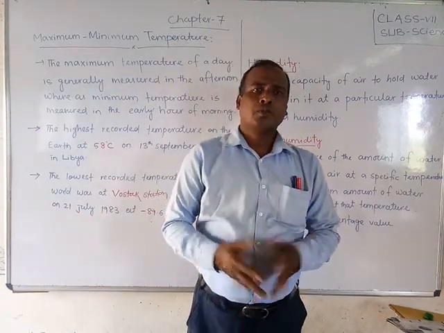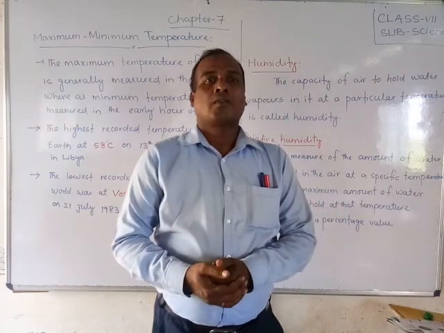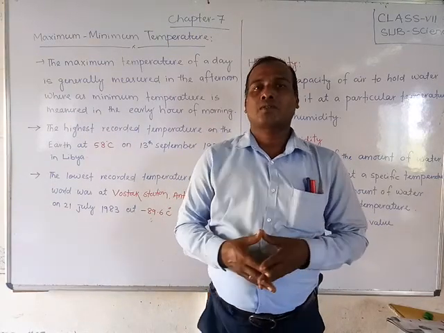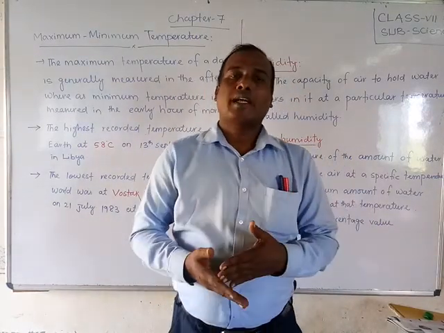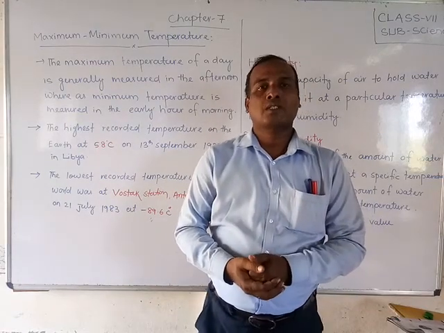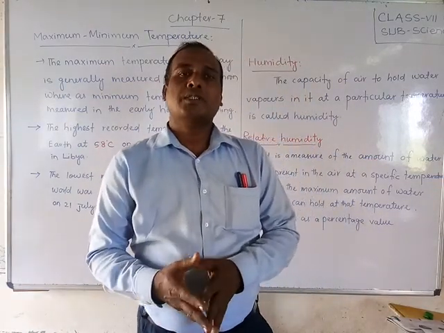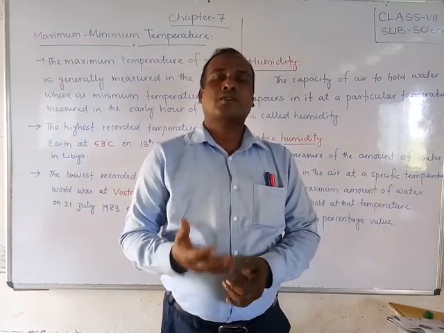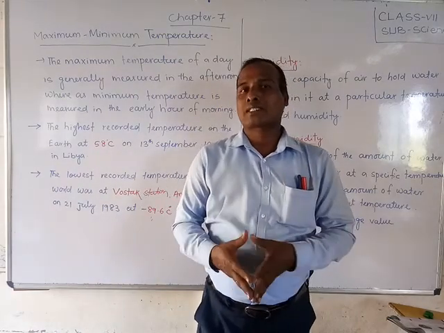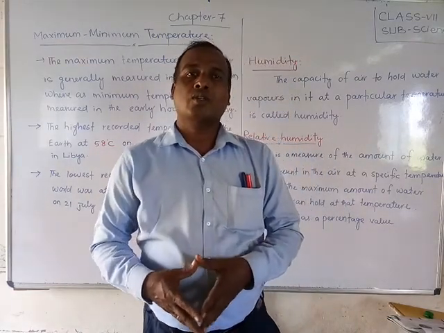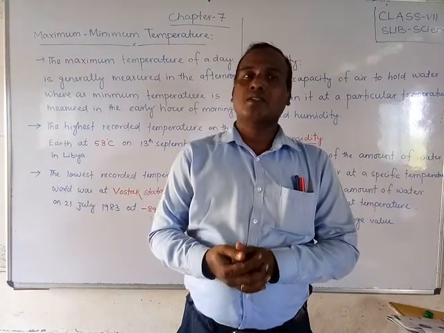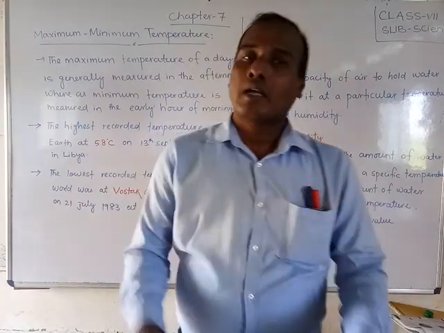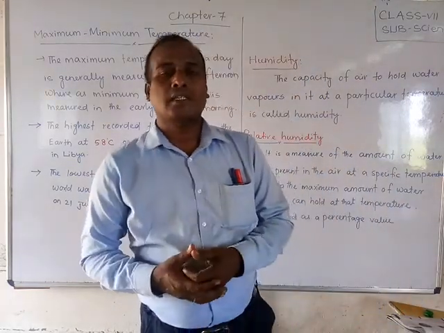You know very well, students, why the temperature changes. In summer there is maximum temperature, in winter minimum temperature. During the daytime, in the afternoon, the temperature is higher, and in the morning it is lower. Why does it change? Where are we getting this heat? Due to the sun rays falling on the earth surface, we get heat or temperature.